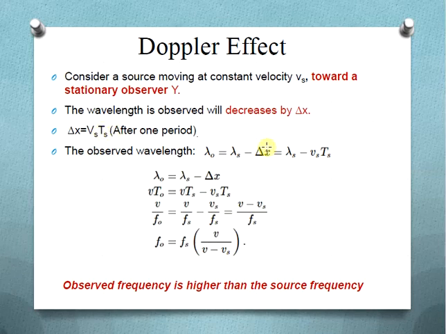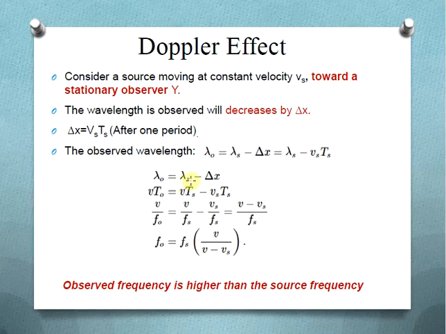So for a complete time period, the observed wavelength lambda o is equal to the source wavelength lambda s minus delta x, which is the factor by which it is reduced when the source is moving towards the observer, and this delta x is Vs into Ts. Now using the fact that speed is equal to nu lambda, that is frequency into wavelength, and frequency is 1 by the time period, we can derive the observed frequency from these expressions.